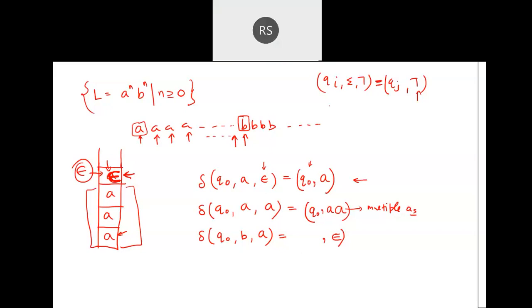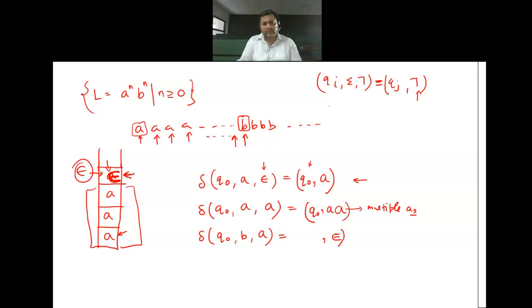Now you want to do it only once, or you want to do it for all the B's? Therefore the state should remain same, or should we change it? That means on the next B also, again the same situation will be there. On the string there will be a B, on the stack there will be an A. Therefore again I will pop this, again I will pop this, and again I will pop this. Clear to everyone?